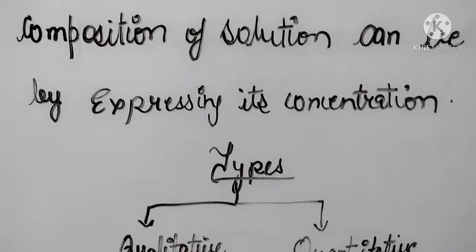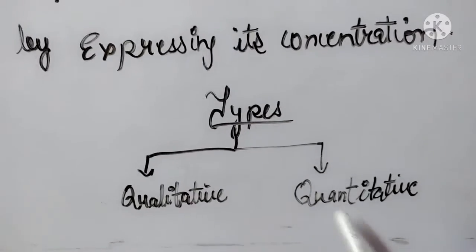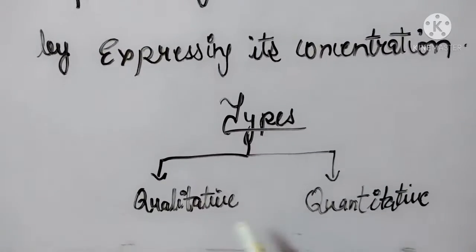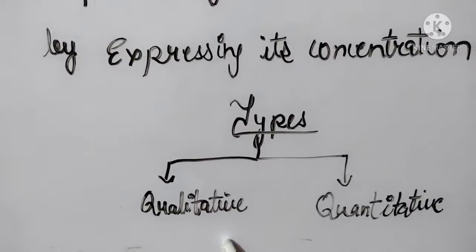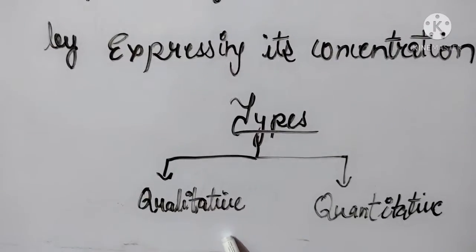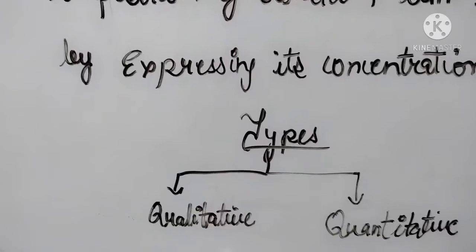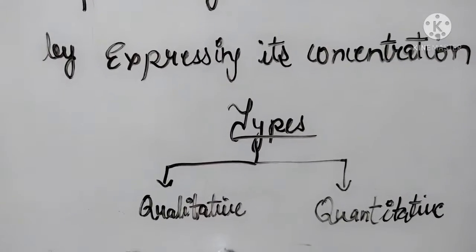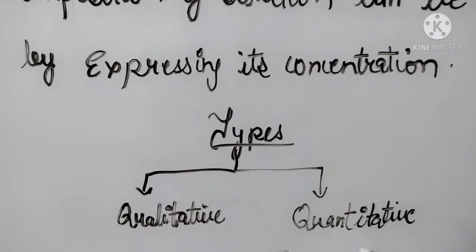They are of two types. First is qualitative, second one is quantitative. What is qualitative? When we analyze by seeing the solution, whether the amount of solute is large or the amount of solvent is large. And what is quantitative?